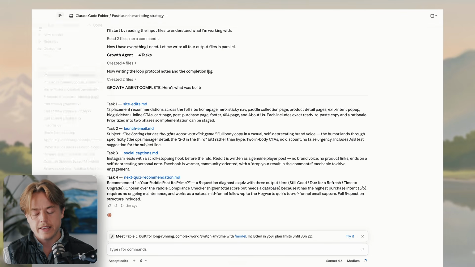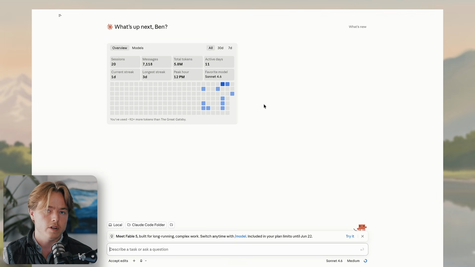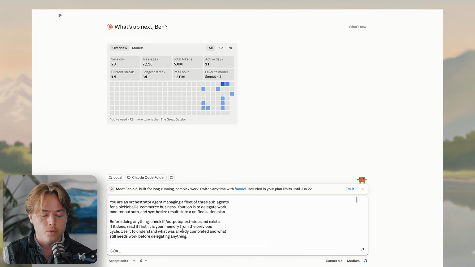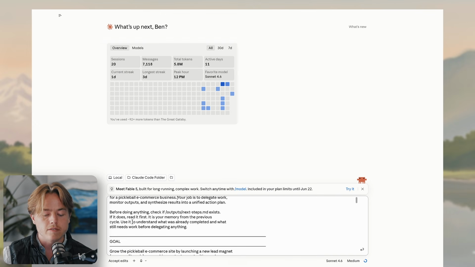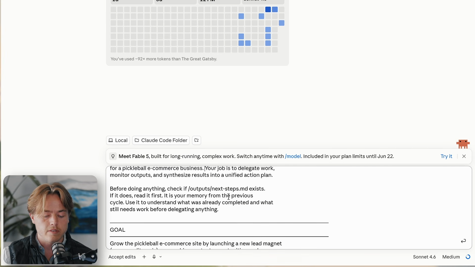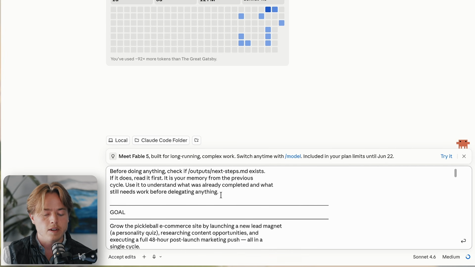The thing that I wanted to show you is if you don't want to be the one orchestrating all of this, you want to have an orchestrator agent. Here's how we would do it. We would use a prompt like this, which is you're an orchestrator agent managing a fleet of 3 sub-agents for a pickleball e-commerce business. Your job is to delegate work, monitor outputs, and synthesize results into a unified action plan. Before doing anything, check if /outputs next steps exists. If it does, read it first. It is your memory from the previous cycle. Use it to understand what was already completed and what still needs work before delegating anything.